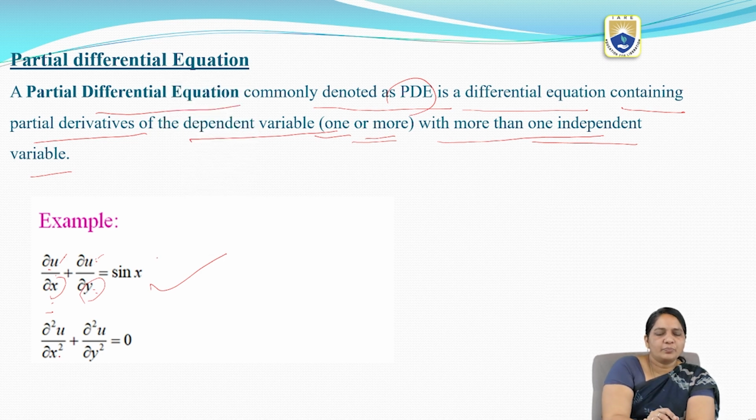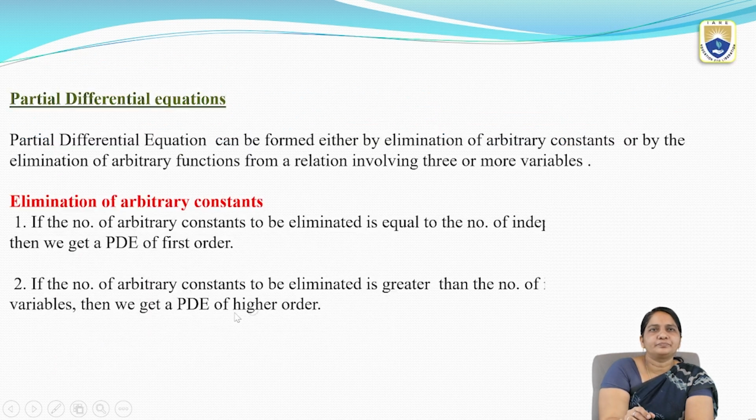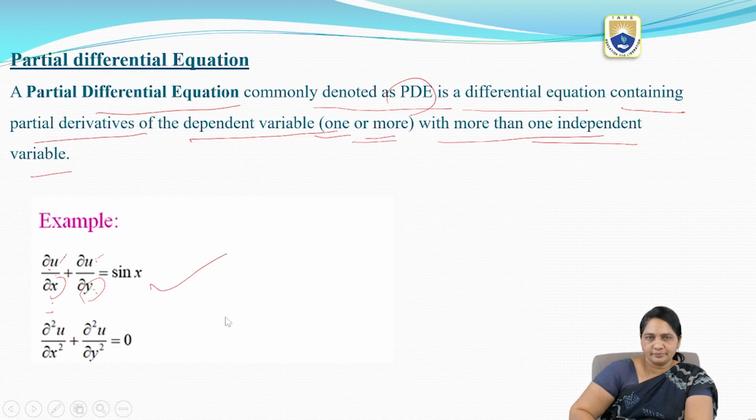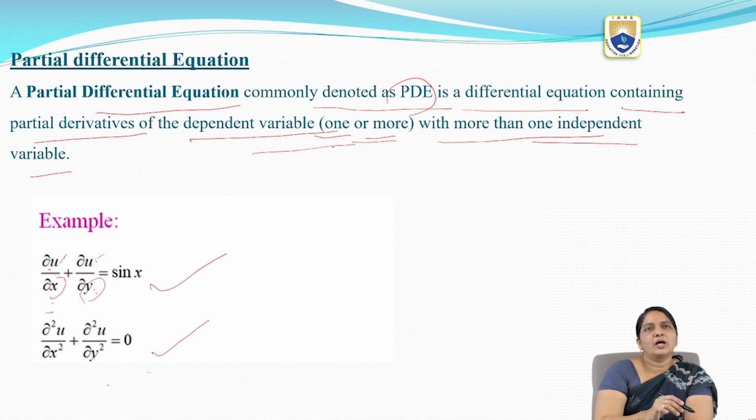Here u is the dependent variable, and x and y are the independent variables. We have the partial derivatives of the dependent variable with respect to x, that is dou u by dou x, and with respect to y, that is dou u by dou y. Next, one more example: dou square u by dou x square plus dou square u by dou y square equal to 0. Here we have more than one independent variable, so we can say that this is a partial differential equation.